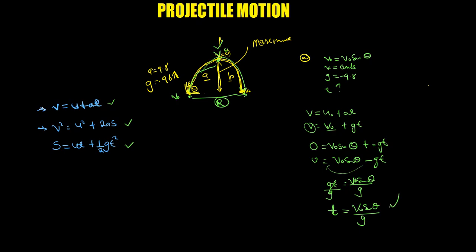Now to find the total time of flight, the time taken to reach the end, you just multiply this one times 2. So the total time is equal to 2 v0 sine theta over g. This is the one we'll be using to find the total time of flight.